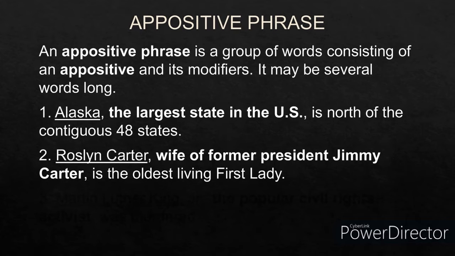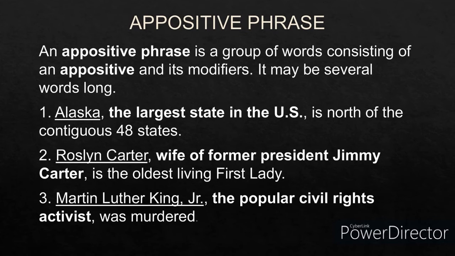Second one, Rosalynn Carter, wife of former President Jimmy Carter, is the oldest living First Lady. So Rosalynn Carter is described as wife of former President Jimmy Carter. So wife of former President Jimmy Carter is the appositive phrase. Martin Luther King Jr., the popular civil rights activist, was murdered. So Martin Luther King Jr. is defined or described as a popular civil rights activist. So the popular civil rights activist is the appositive phrase.